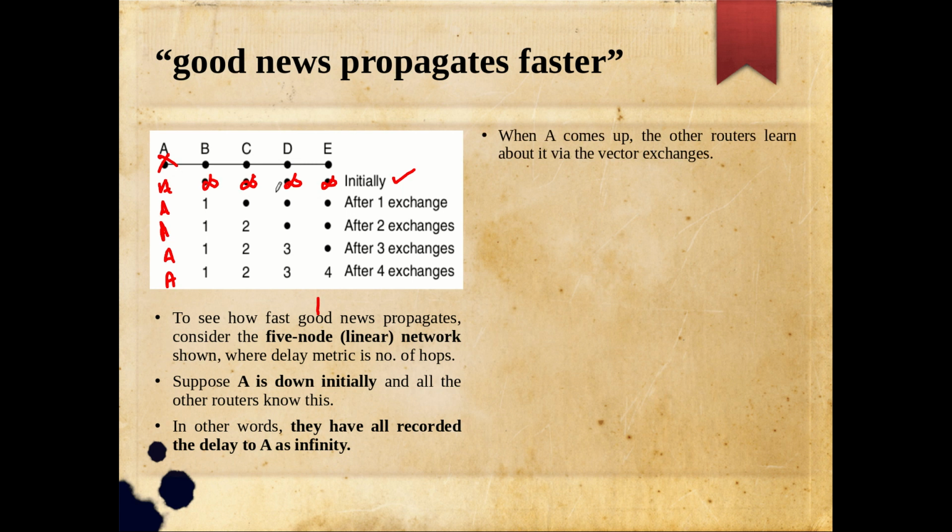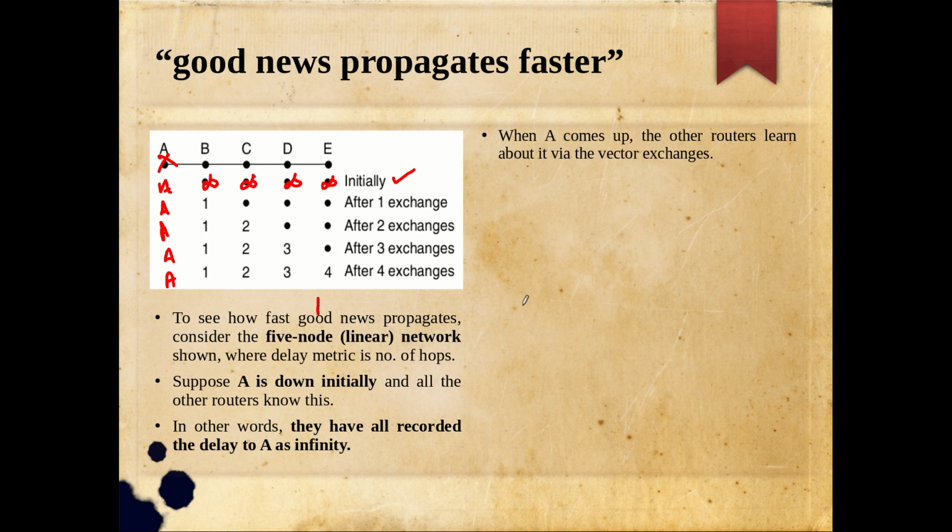Now when A comes up, this is good information. Initially it was a bad situation, and its propagation we are not worrying about right now. We assume that it is already down and everybody has updated accordingly. Now we have good news: A comes up, right? Already it was down, now A comes up.